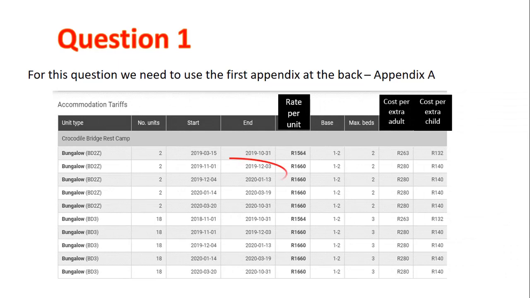So let's have a look at the accommodation tariffs. The first thing is that the dates that we're looking at is for December, and it's these two. The second thing is that the prices are the same during all of December. And then of course they have an extra child, and so this is something we also have to consider. And so let's put these numbers together and work it out.